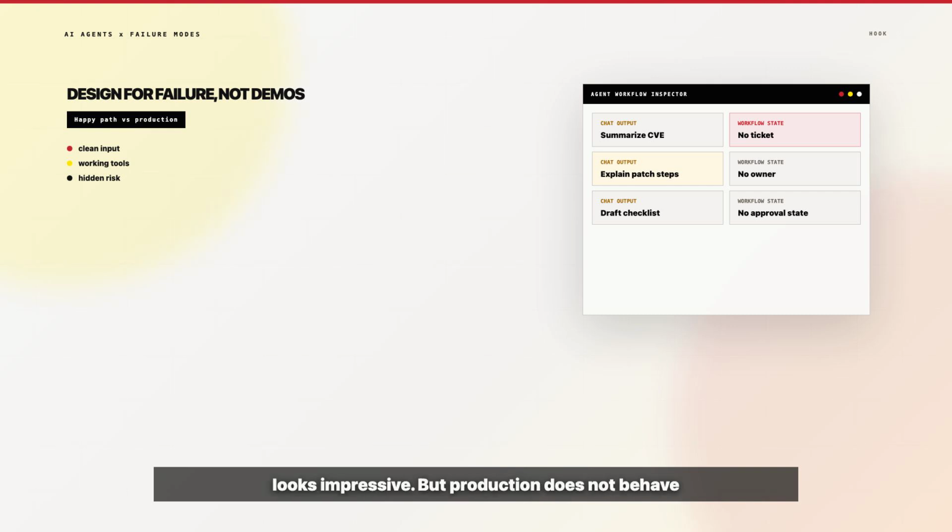Production is where the asset owner is missing, the threat intel API times out, the ticketing automation fails, the system accepts a draft but fails assignment, and the model sounds confident even though the evidence is weak. That is where agent design actually starts. Every agent is not defined by what it does when everything works. It is defined by what it does when something fails.